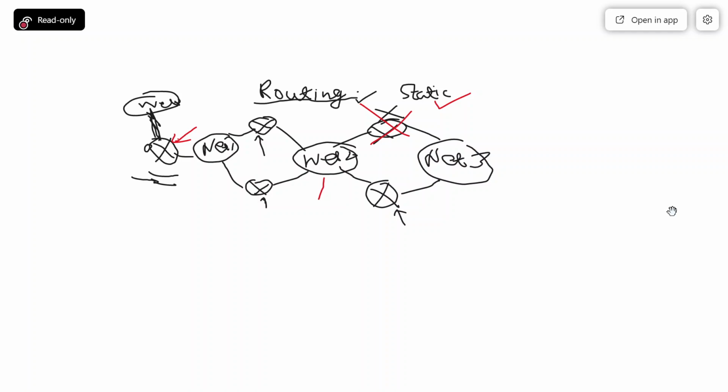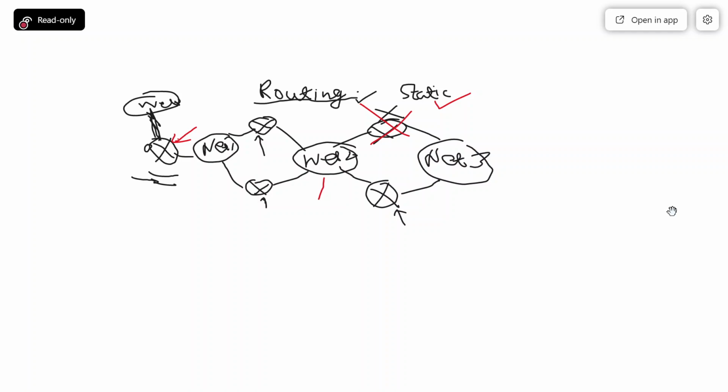Number two advantage is that in case of static routing, there is no propagation of messages, like routers are not propagating, sharing the information with each other. So in that case, this administrative information, like you are telling me I am in Patna, you are in Delhi, this sort of information and periodic updation is not taking place.